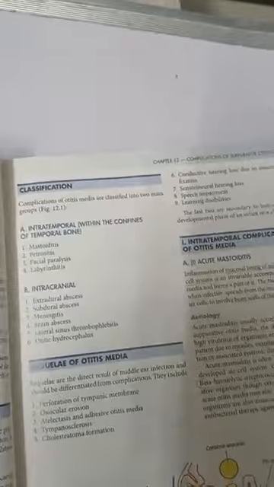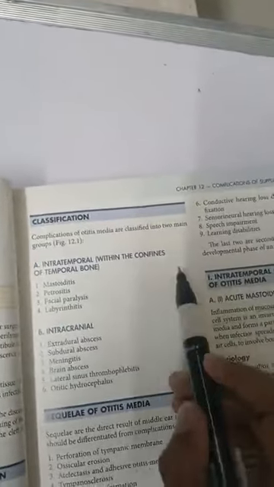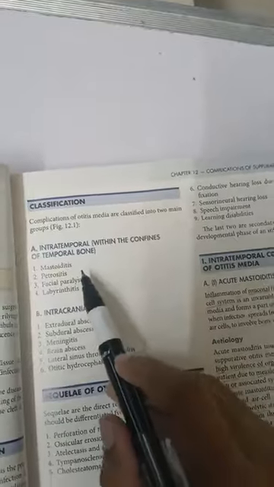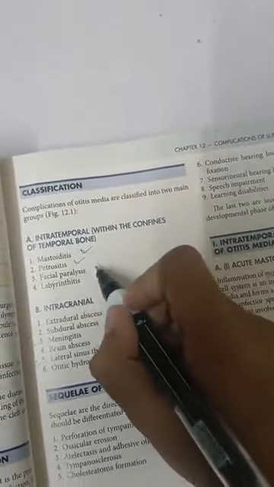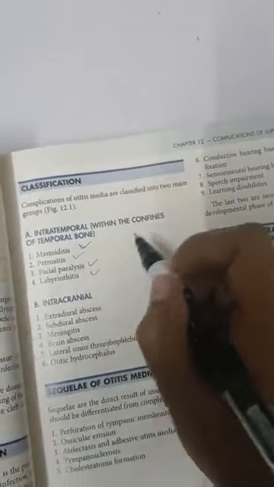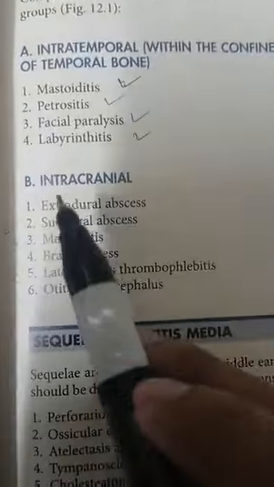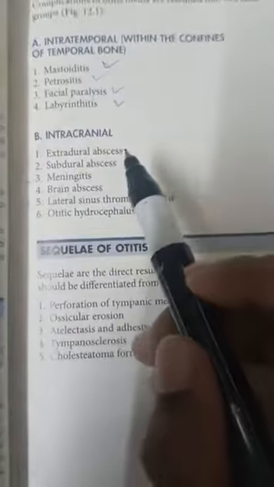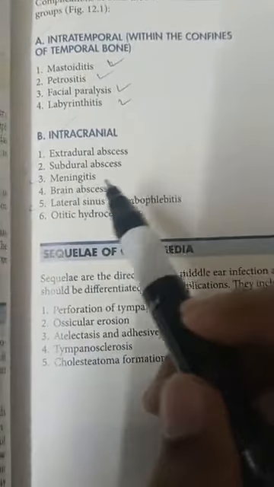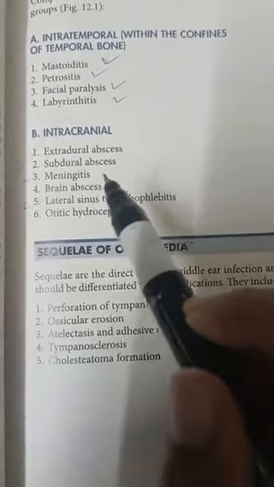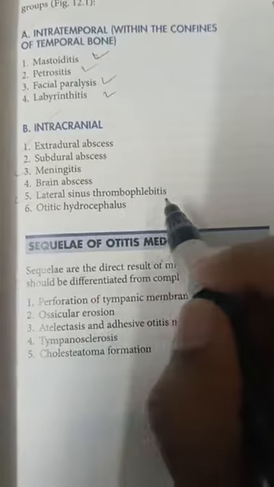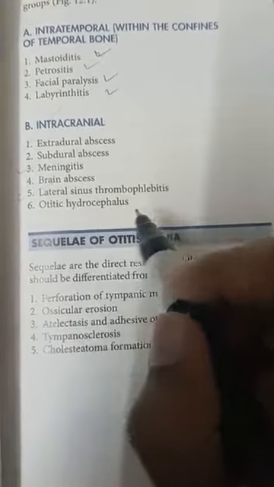We have classified the complications into infratemporal complications, that is within the confines of temporal bone. In that we have basically mastoiditis, petrositis, facial paralysis and labyrinthitis. Then we have intracranial complications, which include extradural abscess, subdural abscess, meningitis, brain abscess, lateral sinus thrombophlebitis and otitic hydrocephalus.